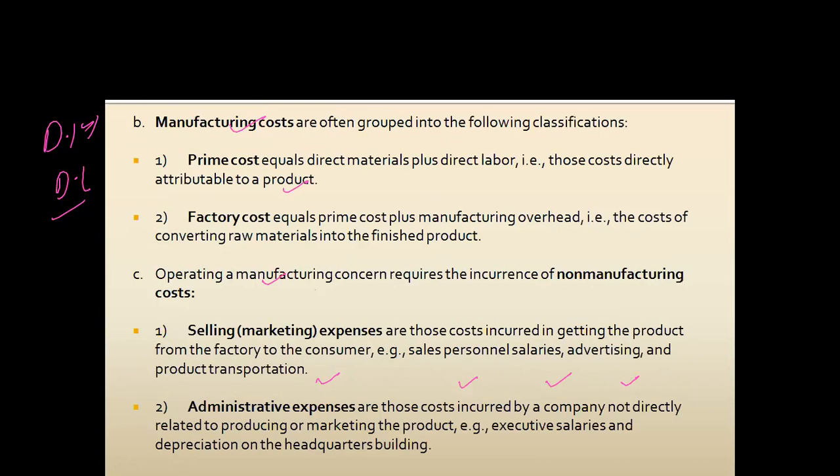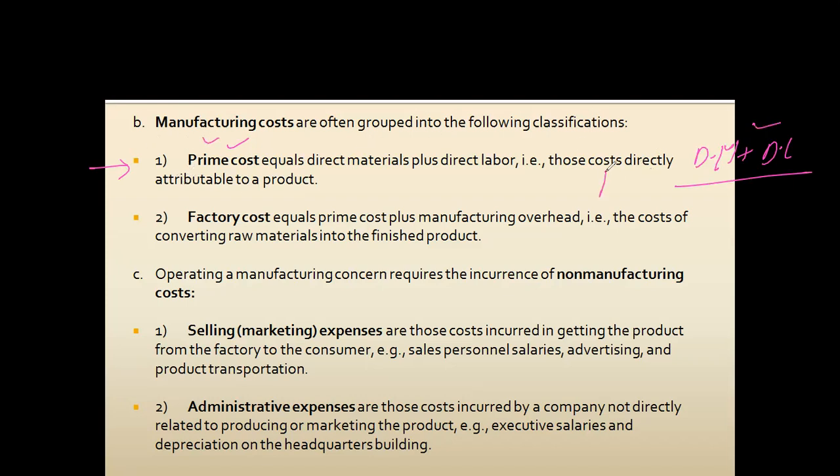We have some more segregation of cost. So let's hear this terminology. We have prime cost, the sum of direct costs: direct material plus direct labor. So the sum of direct costs we define as prime cost. It is very simple to keep the formula of prime cost in mind: direct material plus direct labor.